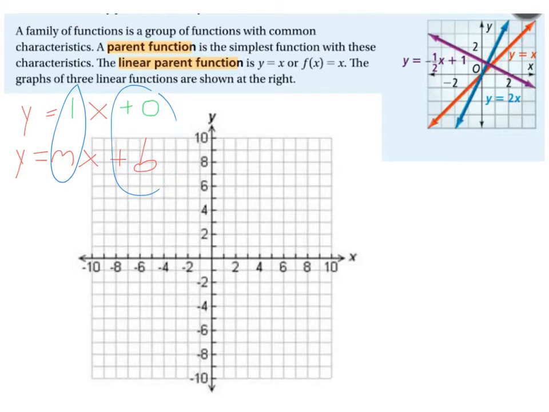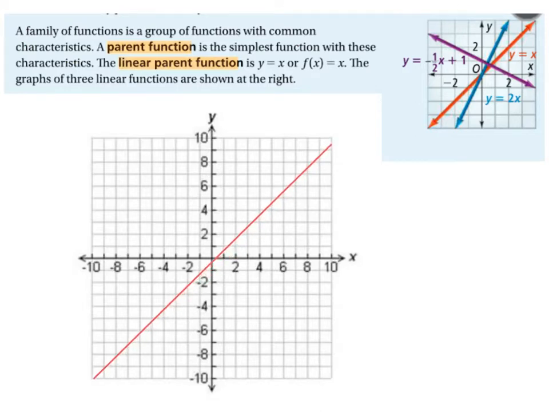But for now, let's talk about the parent function of y equals x. It looks like this. Let me draw a line here and adjust it. y equals x basically says the y coordinate is equal to the x coordinate. So if the x coordinate was 2, then the y coordinate would be 2 as well. The y and the x are equal.